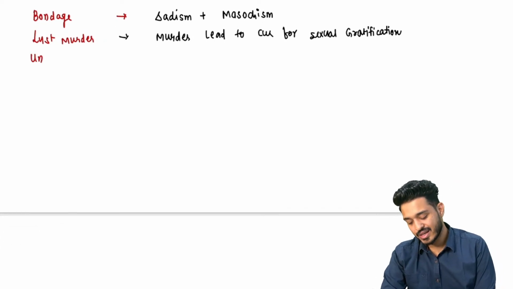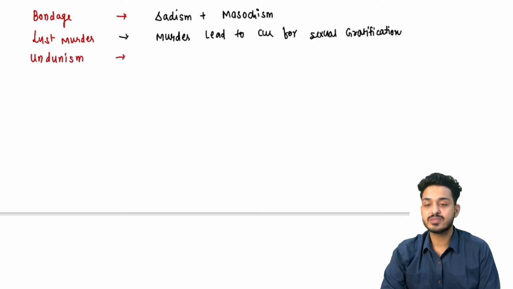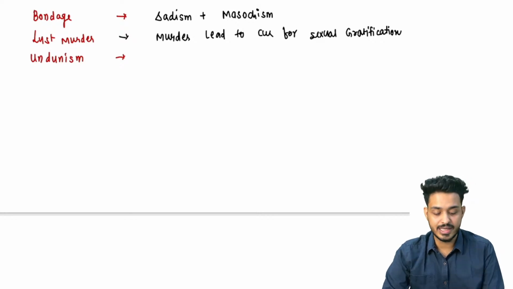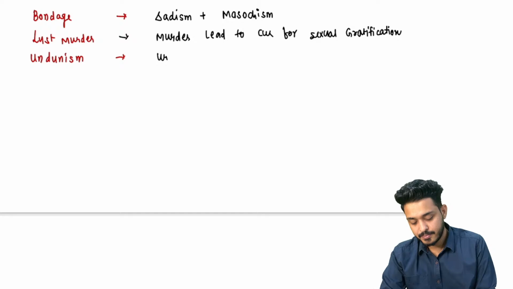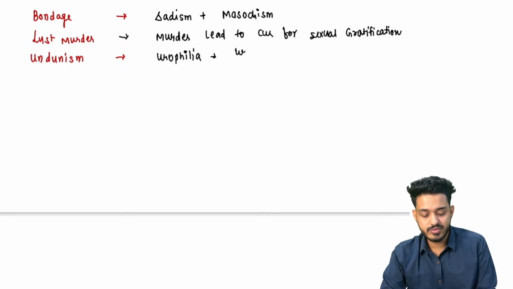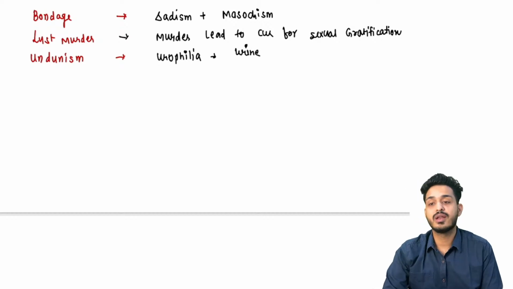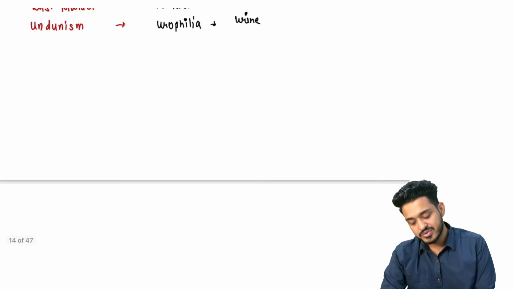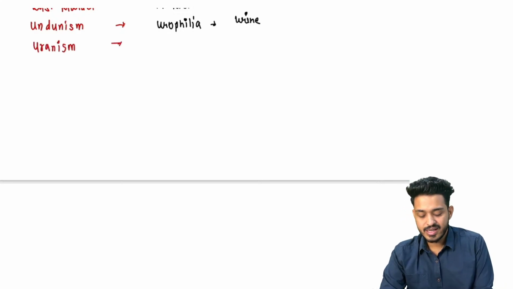Some people are having undunism. What is this undunism? Undunism, remember, this person is going to have urophilia. Urophilia, euro matlab urine. So they are going to have love for urine for sexual gratification. That is your urophilia. But don't confuse it with another term, uranism. Uranism का मतलब क्या होता है?